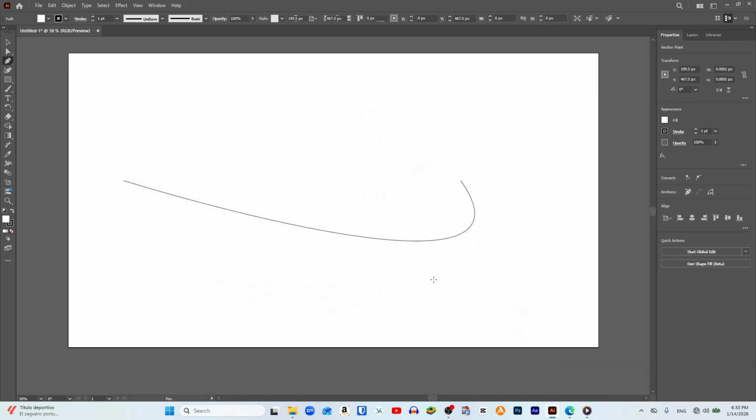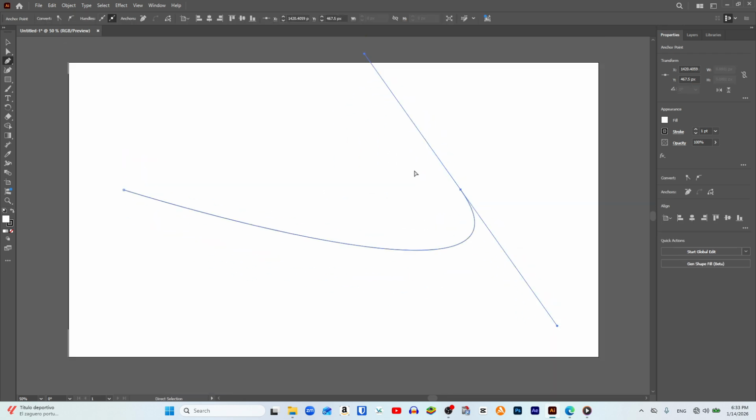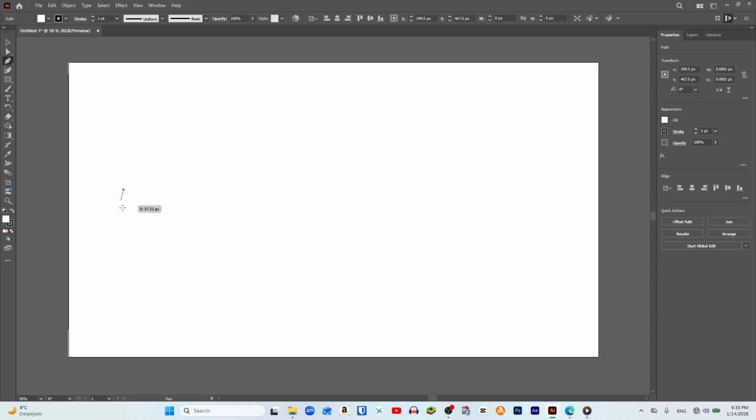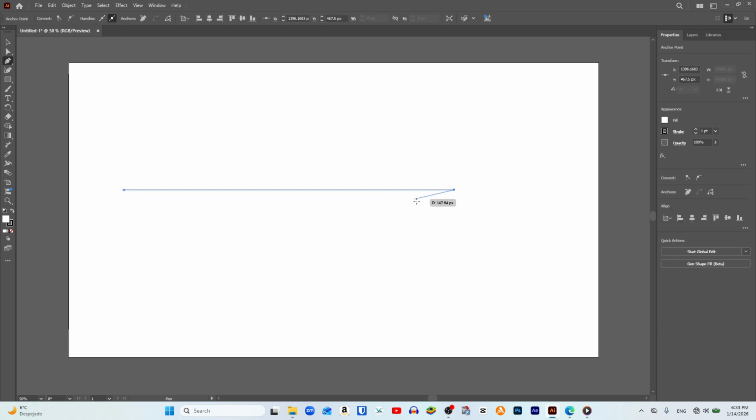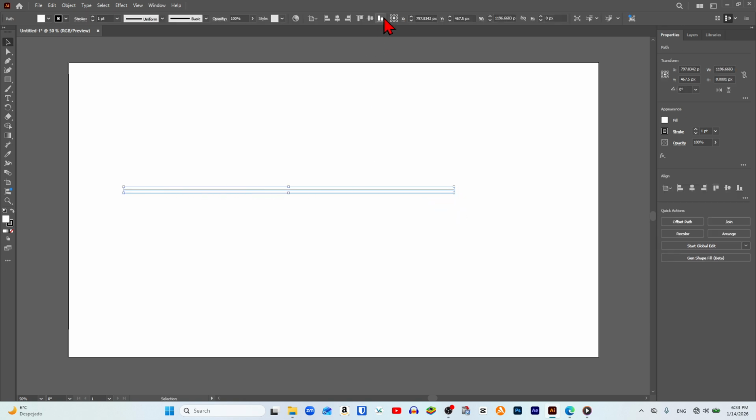In my case, I am going to make a straight arrow, so with the first point selected, I hold down the shift key to ensure the line is completely horizontal, and then I click on the second point to fix the line. Next, we press the escape key and then we go to the top toolbar where the stroke section is located,